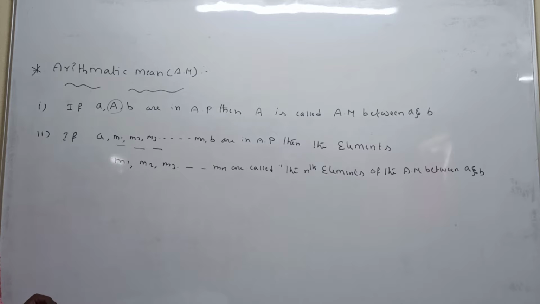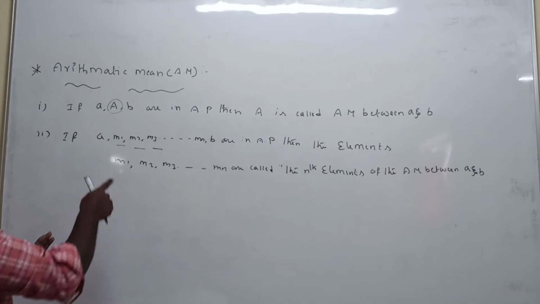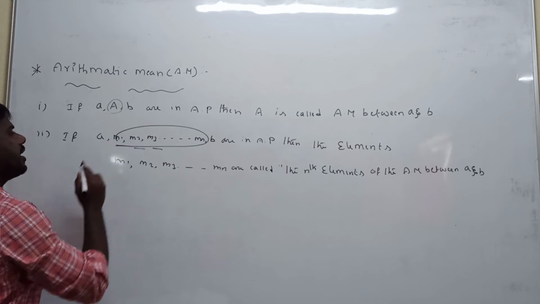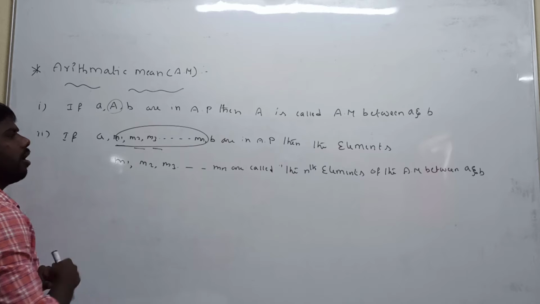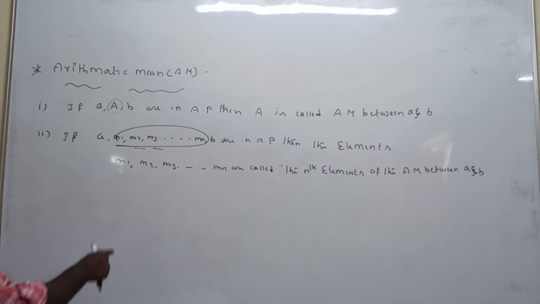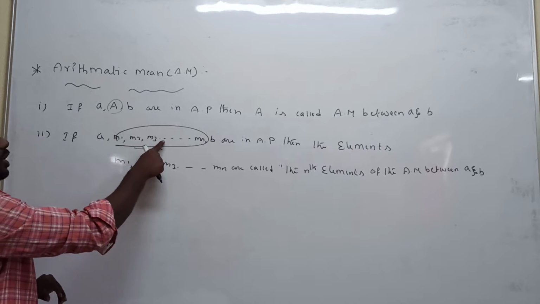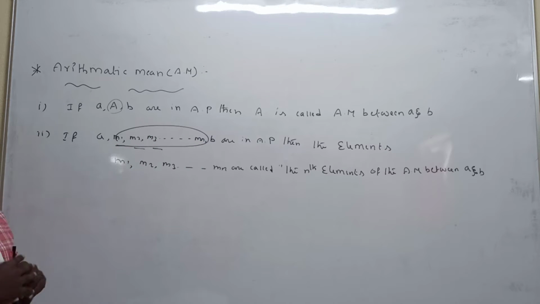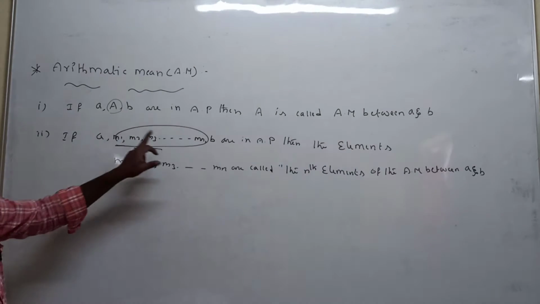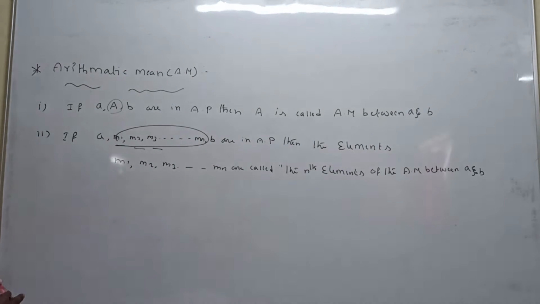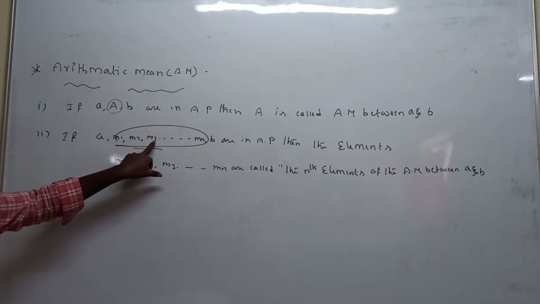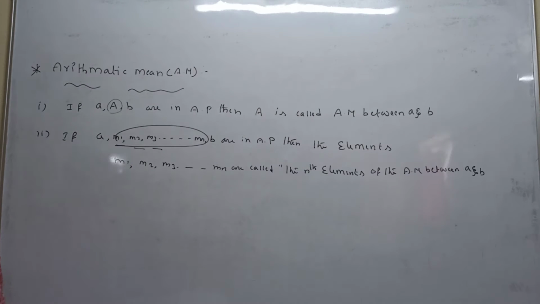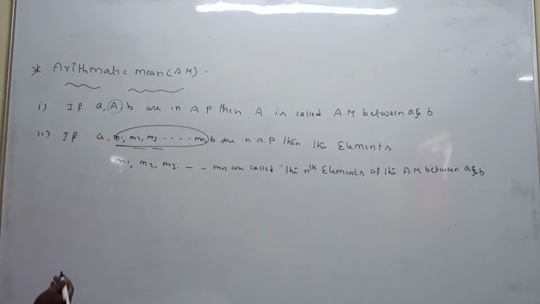Another condition: if some elements inserted in between a and b are in arithmetic progression, then m1, m2, m3 up to mn are called the n arithmetic means between a and b. So, third point.